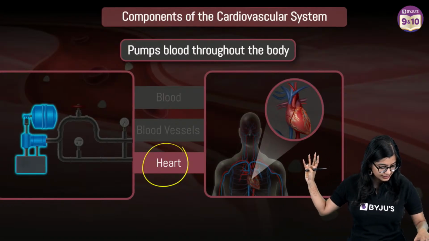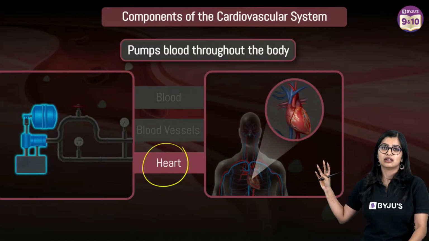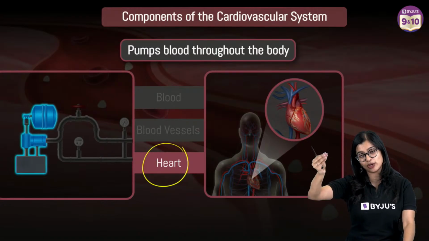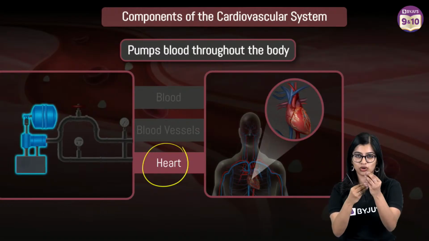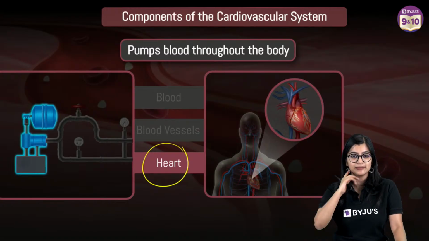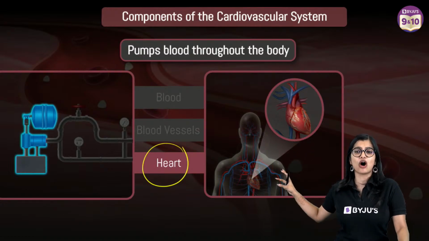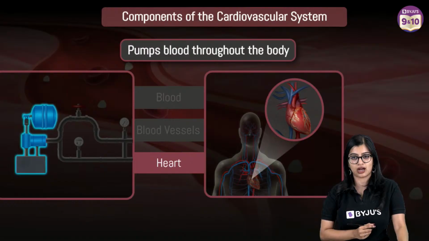Veins are not green in color. They are not green. See, for representation, veins impart a bluish green color because of the way we represented them, right? But not green per se. Let's move on to learning about the structure of the heart, right?